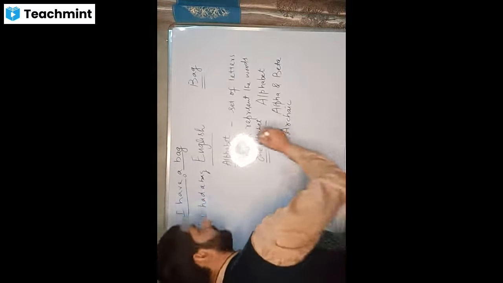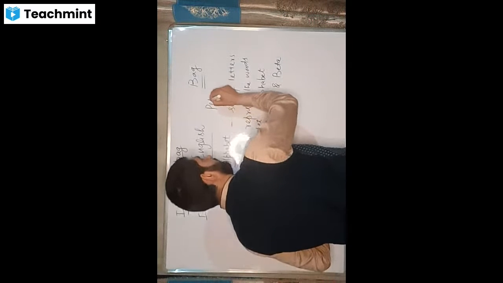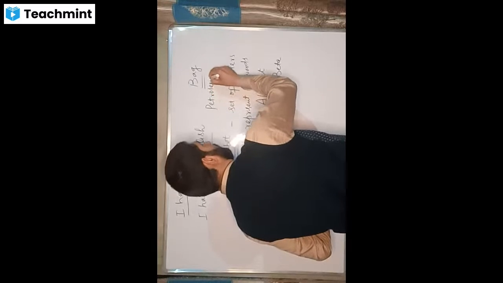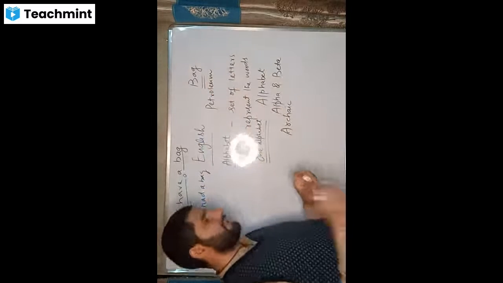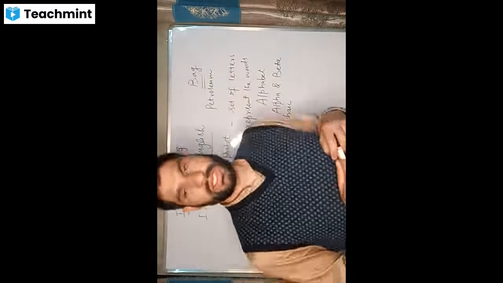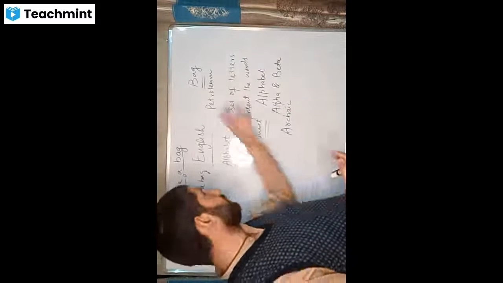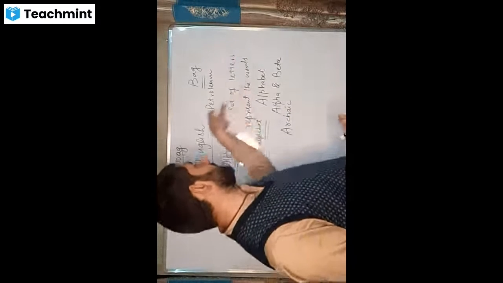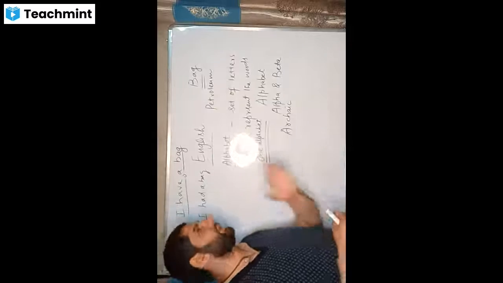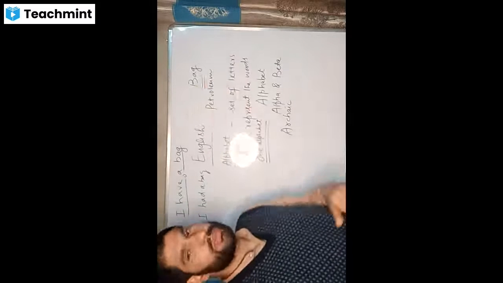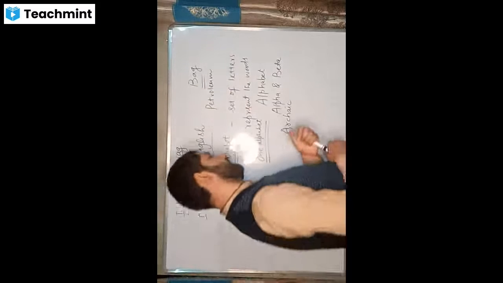Say, for example, you might have heard about too many words. Say, for example, we say petroleum. Petroleum is a word which is a combination of two Greek words, petra and oleum. So why is it derived from Greek? Because we know that it's an archaic language, so there cannot be any change in it.